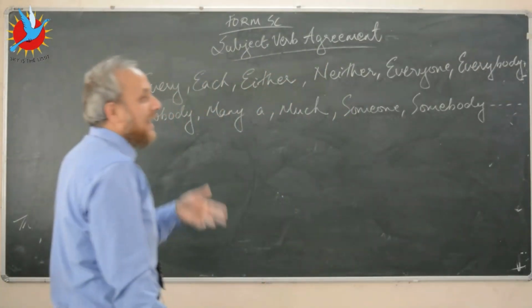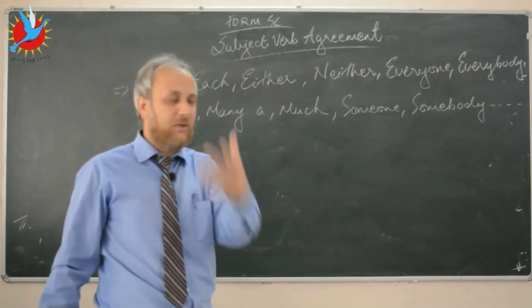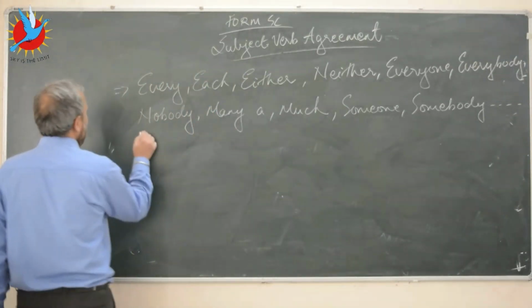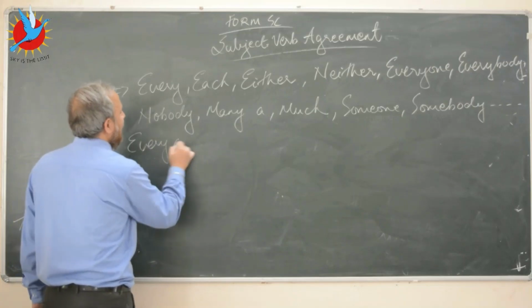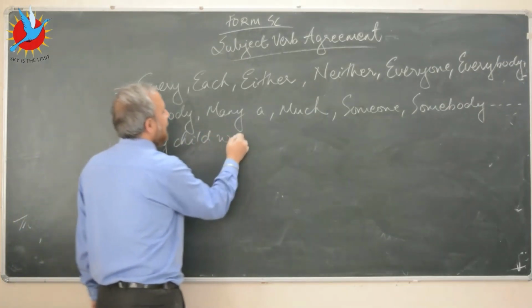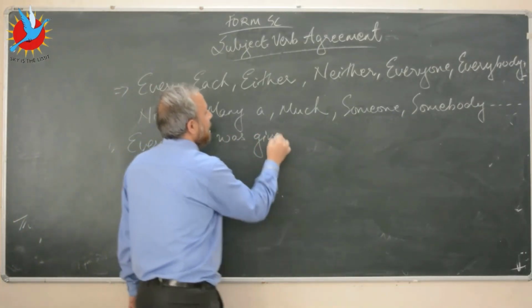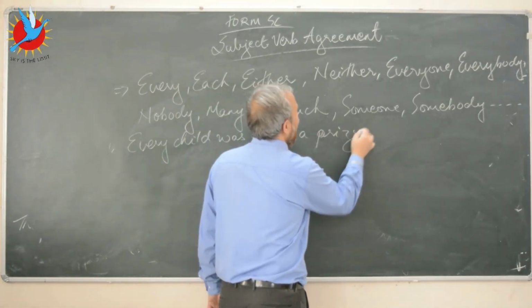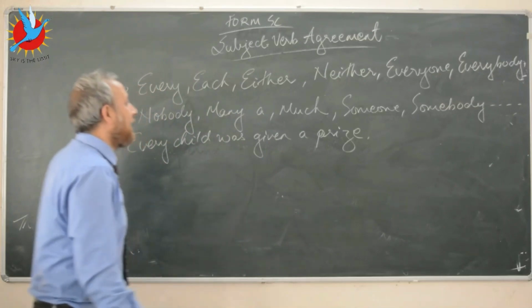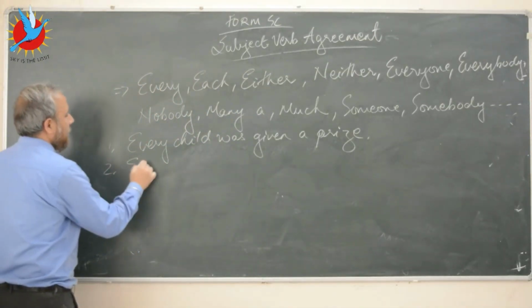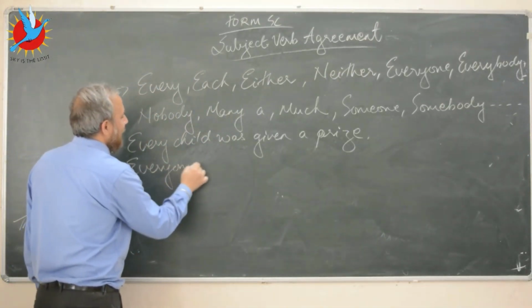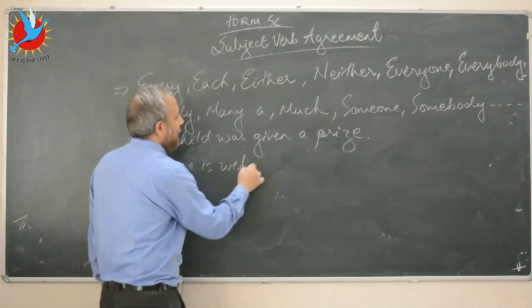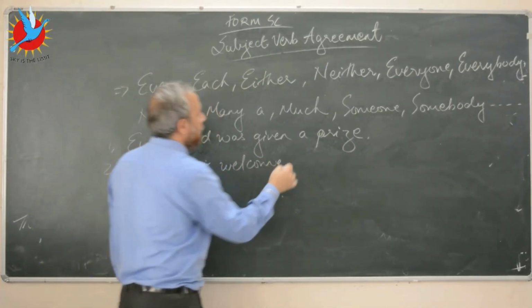So let's see how it works. I will write a few example sentences for you kids on the board. Let's say, every child was given a prize. Let's say, everyone is welcome.